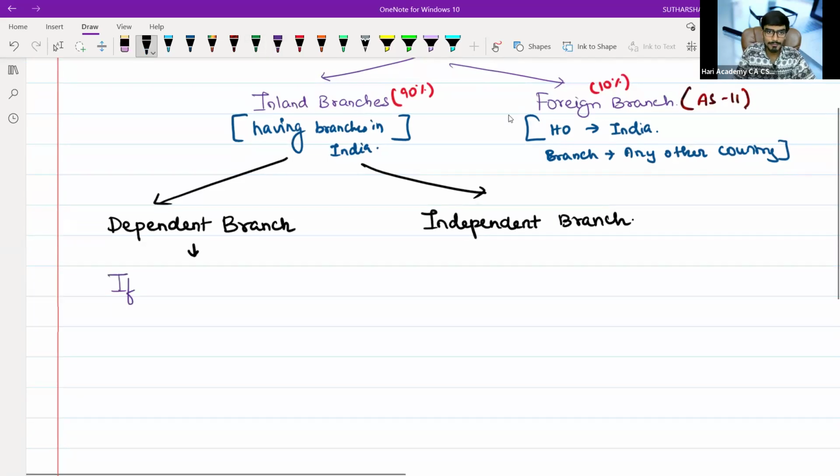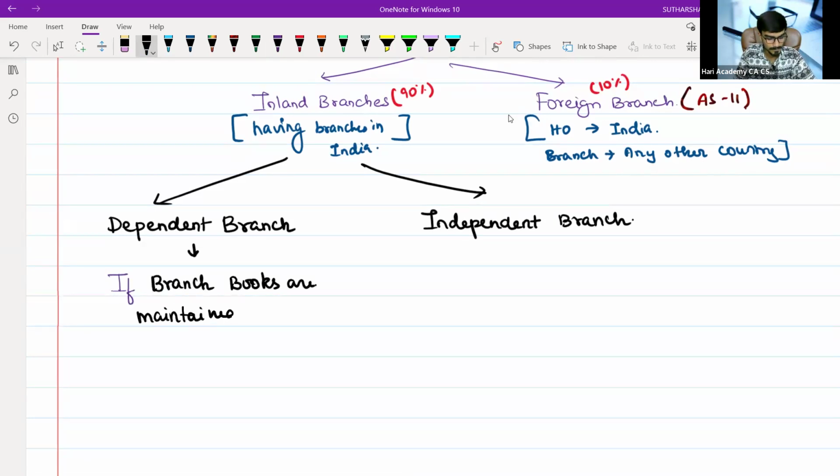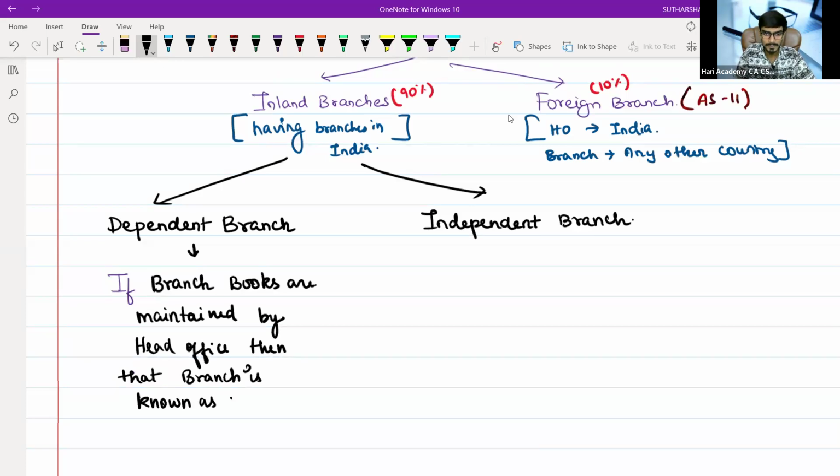If branch books are maintained by HO, that is head office, then that branch is known as a dependent branch.